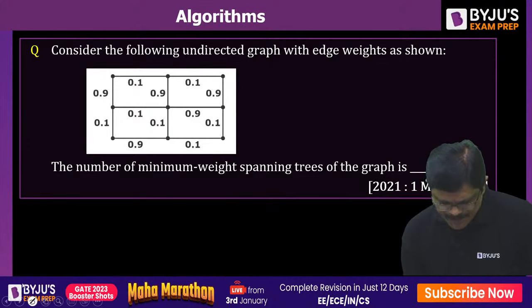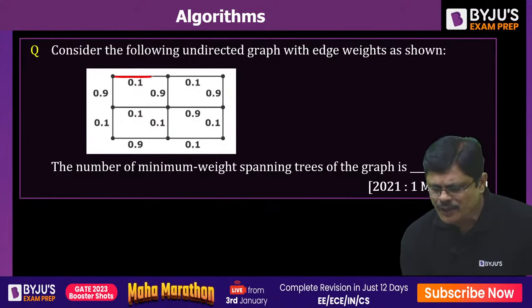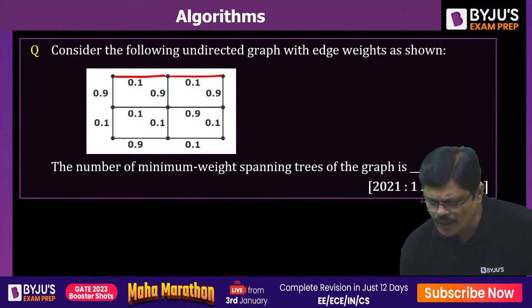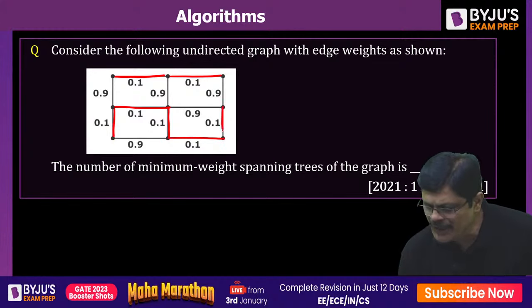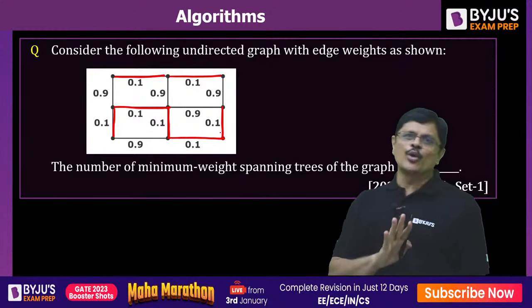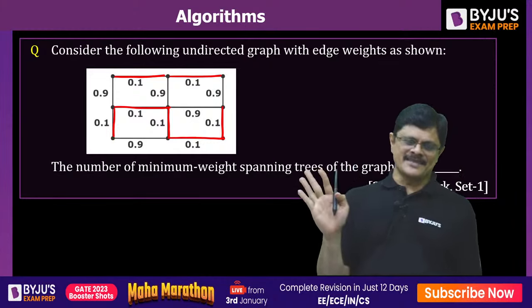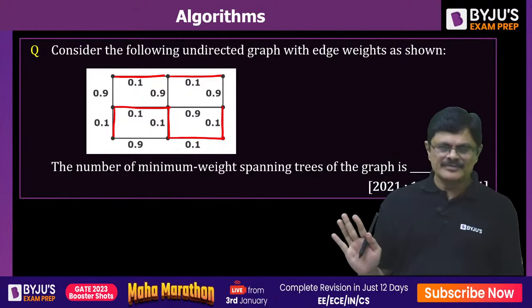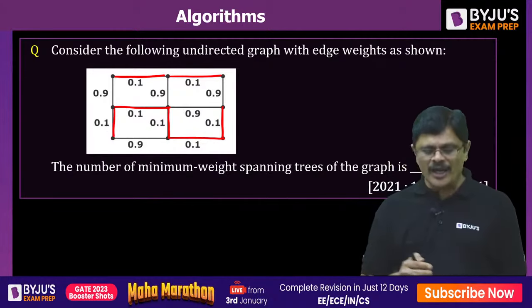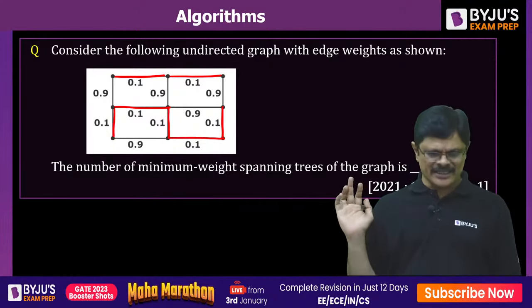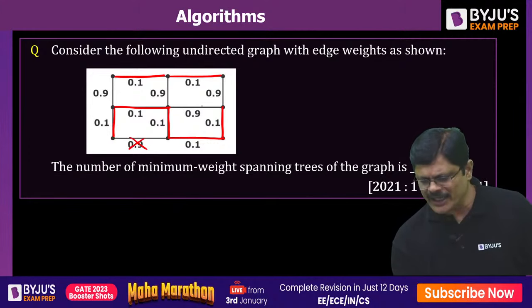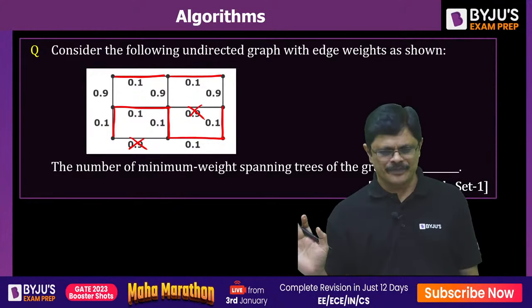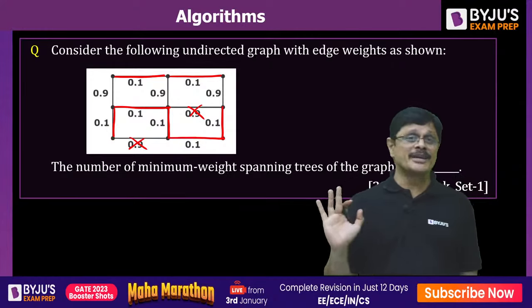See, my dear friends, first try to select all the smallest edges, and you can continue as long as there are no cycles. The smallest edge weights all can be selected without forming a cycle. So they all can be selected, my dear friends. Now here this 0.9 and this 0.9, these 2 edges are ruled out. They cannot be selected because they are forming cycles.